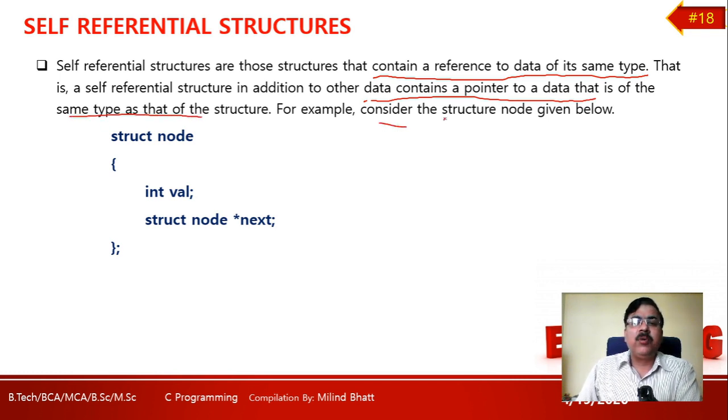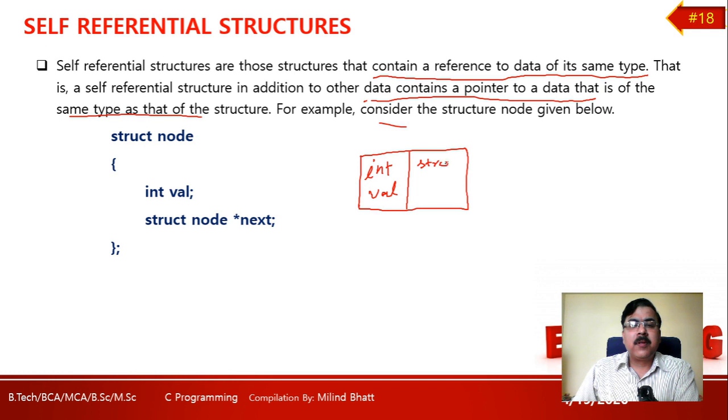In addition to other data, it contains a pointer to data that is of the same type. For example, consider the struct node. I am creating one node whose type is a structure having two members. One is value, another is a pointer to a similar node. So what am I trying to create? I am trying to create a memory block, one part holding an integer as value, another holding a struct node part which is of similar type.